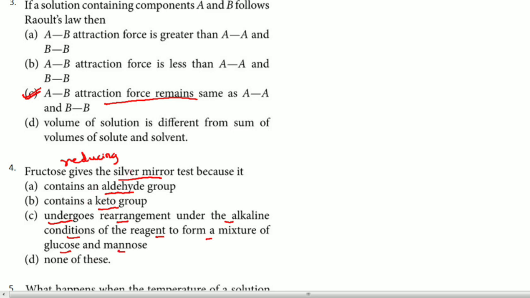We know that Tollens reagent is nothing but ammoniacal silver nitrate, right? Ammoniacal silver nitrate means alkaline condition is there. Because of that alkaline condition, this will undergo rearrangement to form a mixture of glucose and mannose. Both are having aldehyde group. Because of that reason, remember, fructose can show silver mirror test and also Fehling's solution test.